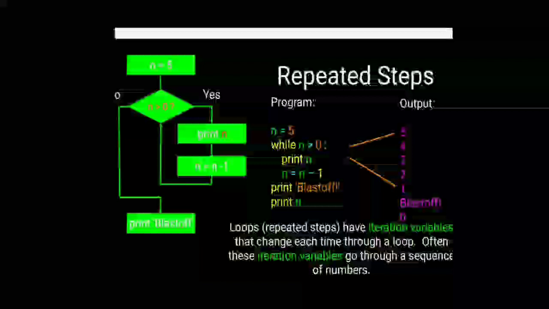So a loop has an iteration variable that changes each time through the loop. Often these iteration variables go through a sequence of numbers. Let us see one more example.